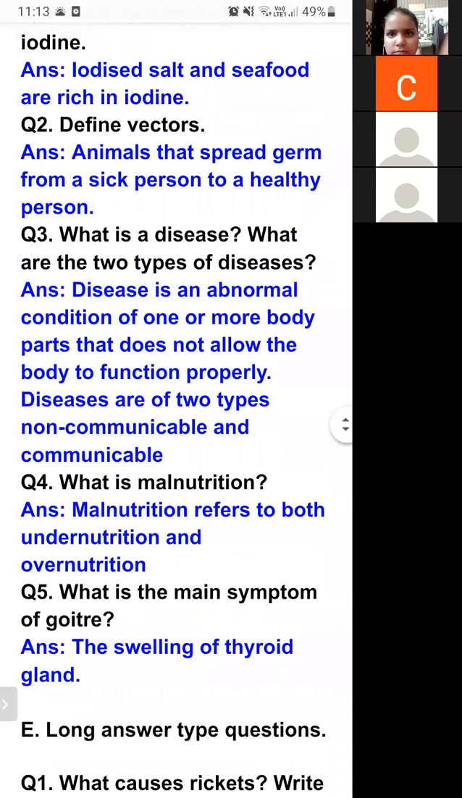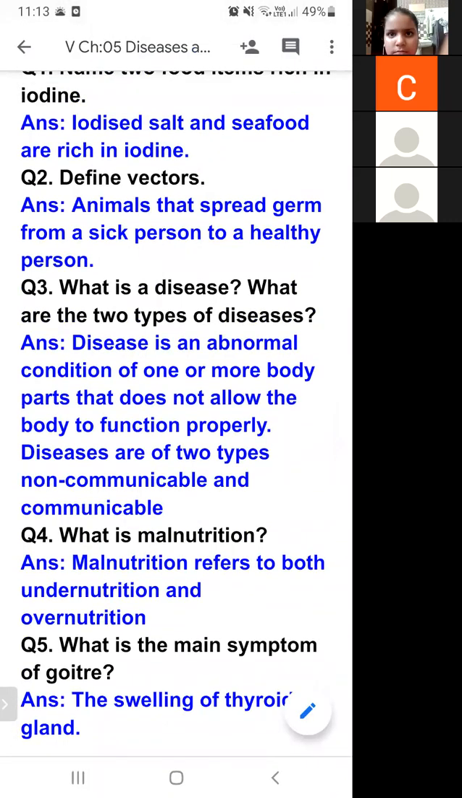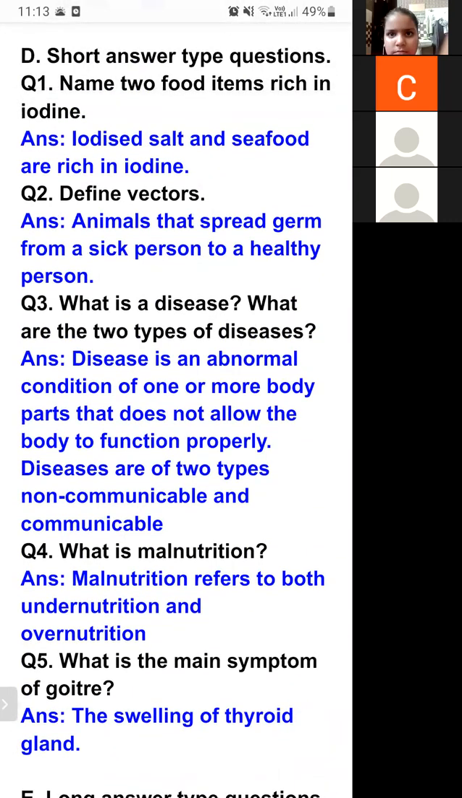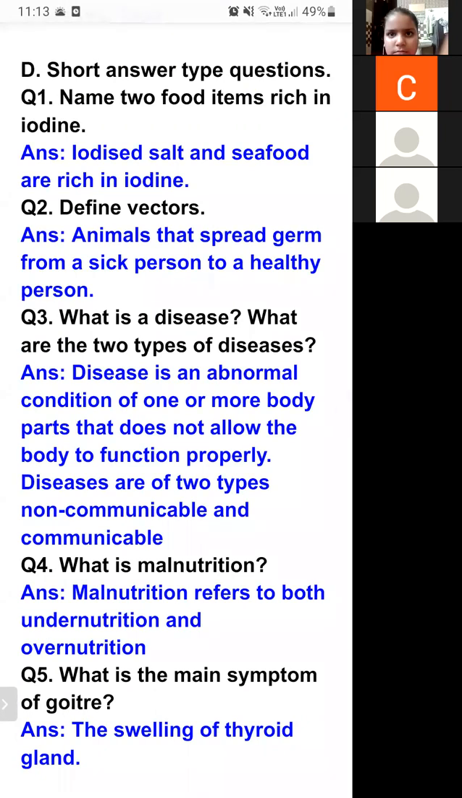What is malnutrition? Malnutrition refers to both undernutrition and overnutrition. Undernutrition means we are taking less amount of nutrients. Overnutrition means we are taking excess amount of nutrients. Both conditions are known as malnutrition.